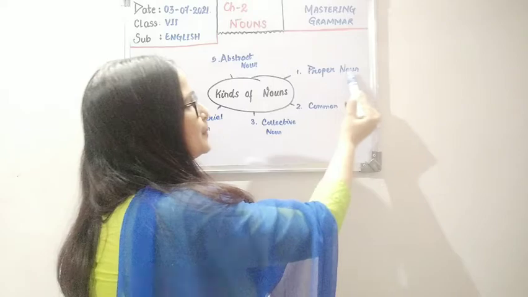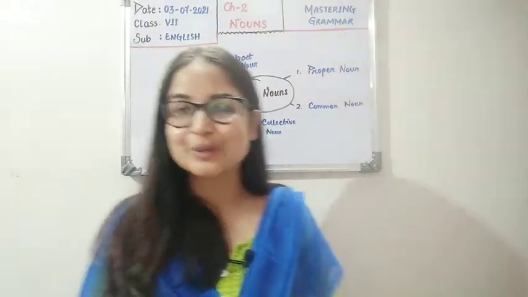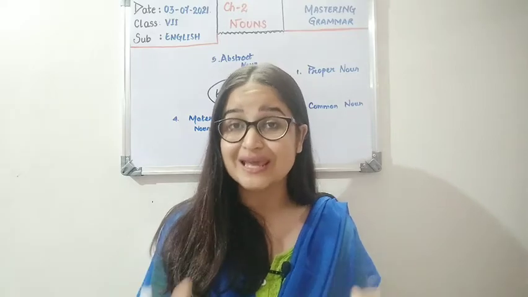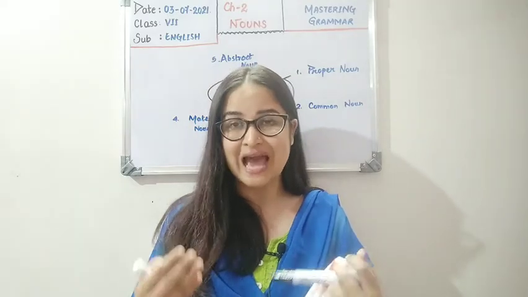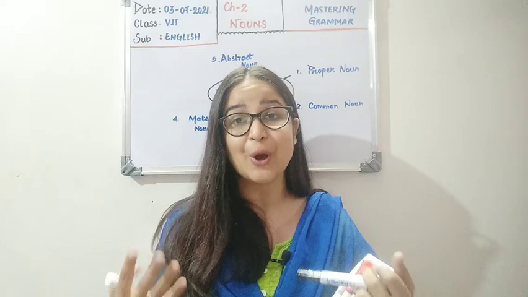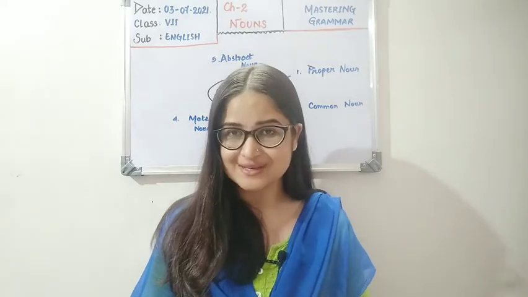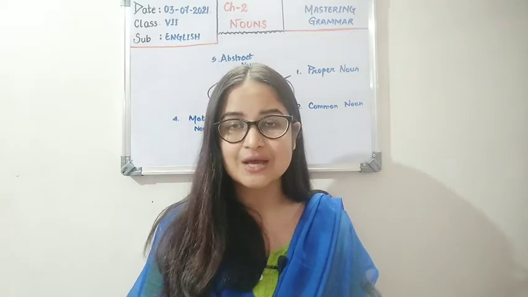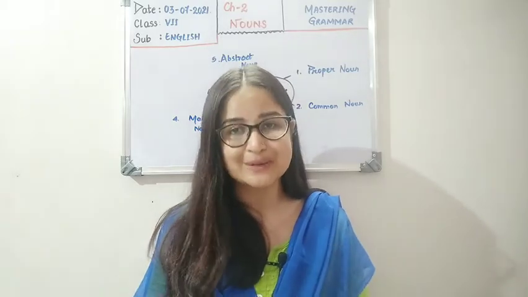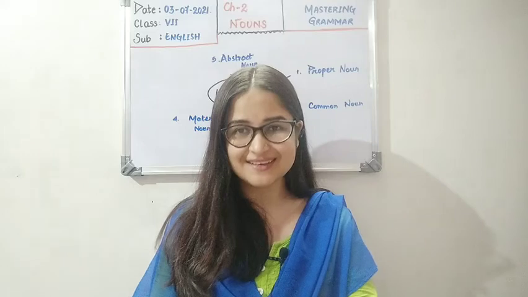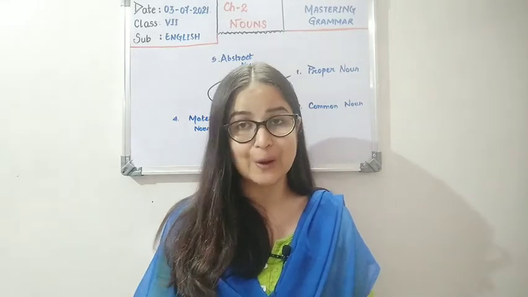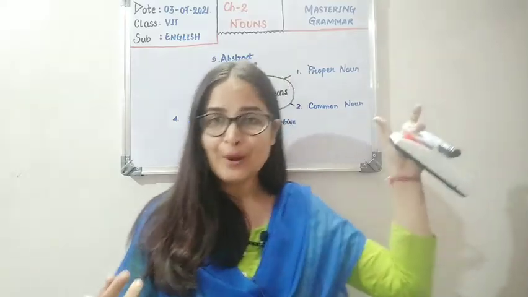Now children, proper nouns are those nouns which are specific names given to places, animals, people, persons or things. Okay, so they are actually not feelings, just names of people, animals, places and things. These four classifications in nouns are actually proper nouns.